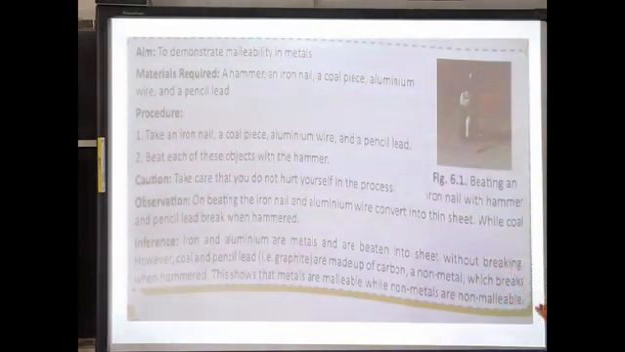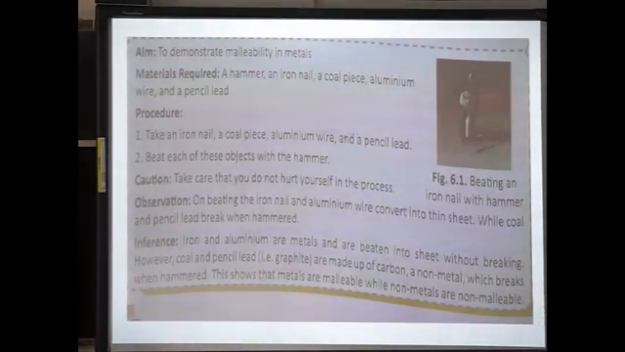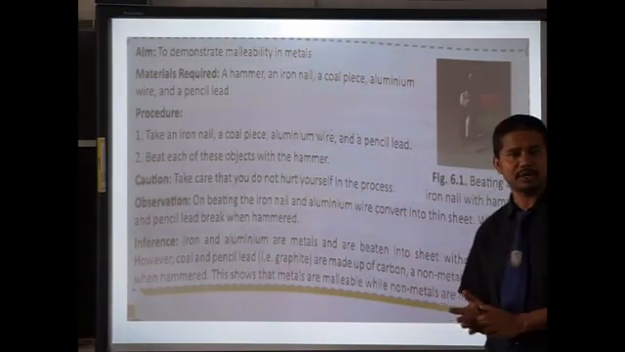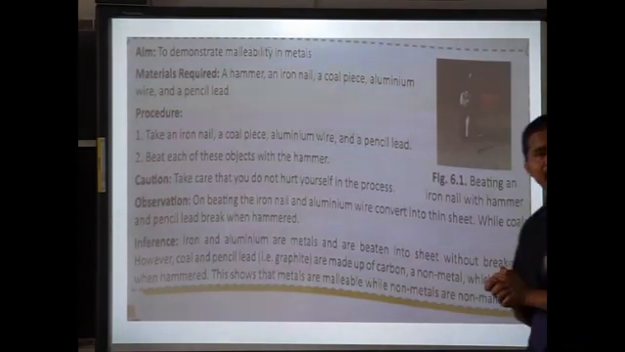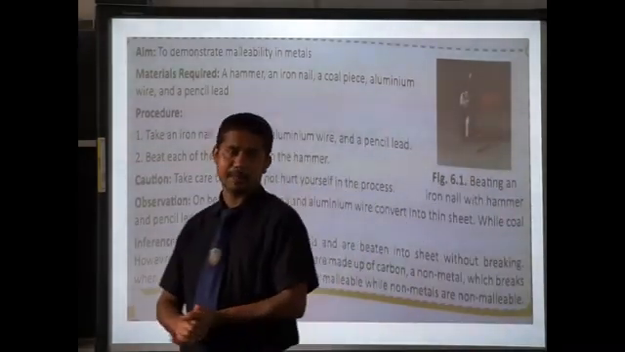Take an iron nail, a coal piece, aluminium wire, and pencil lead. Beat each of these objects with a hammer, taking care that you do not hurt yourself. Observation: on beating, the iron nail and aluminium wire convert into thin sheets, while coal and pencil lead break when hammered. Iron and aluminium are metals and are beaten into thin sheets without breaking. Coal and pencil lead, that is graphite, are made of carbon, a non-metal which breaks when hammered. This shows metals are malleable while non-metals are non-malleable.